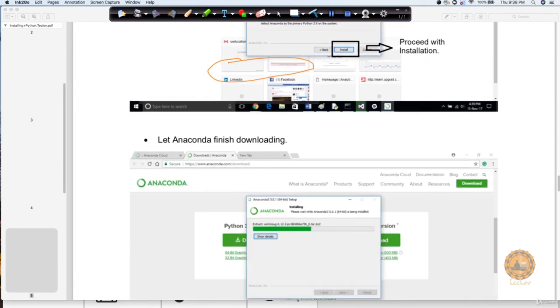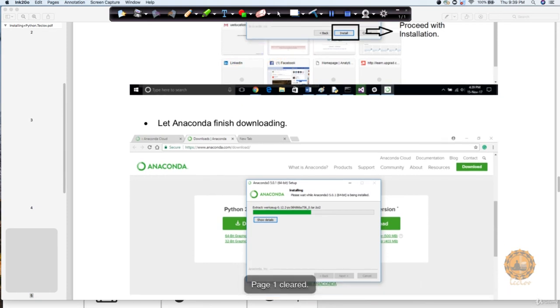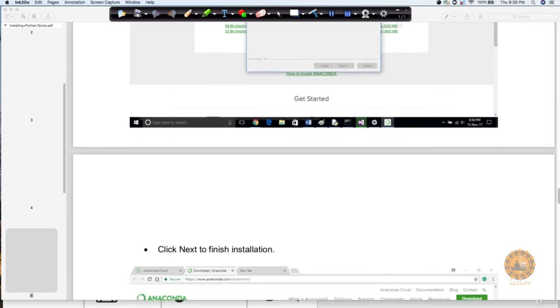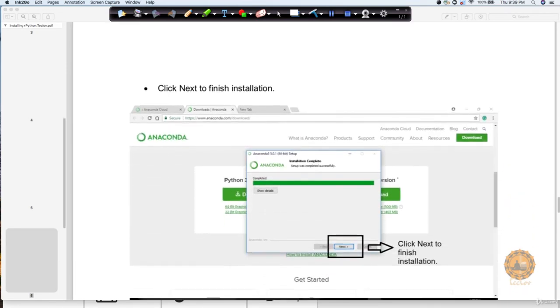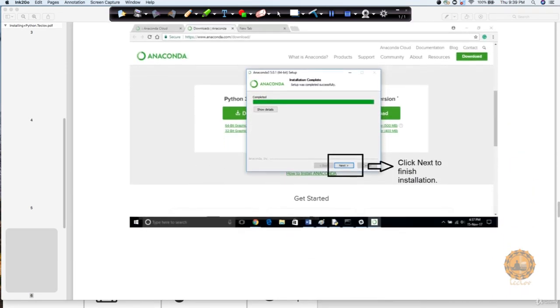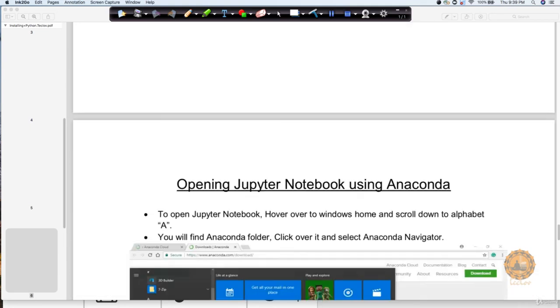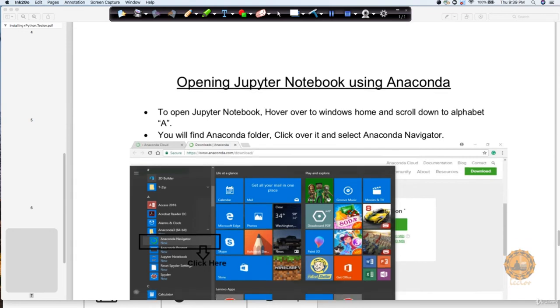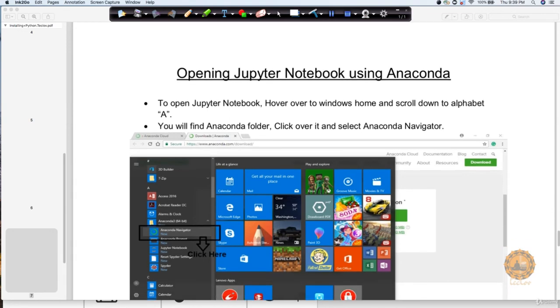Once you're done with this, you will notice that it will start installing. Have some patience, it will take some time. It's a little big package. Once it is installed, just click next, and it is going to finish up this part.